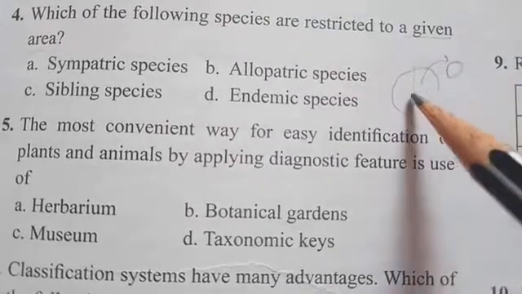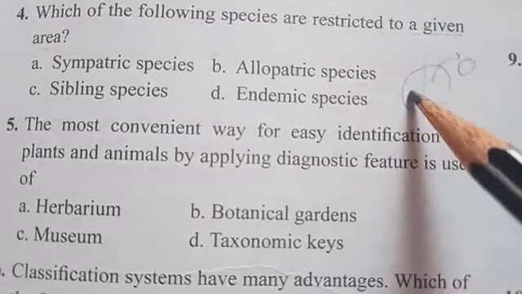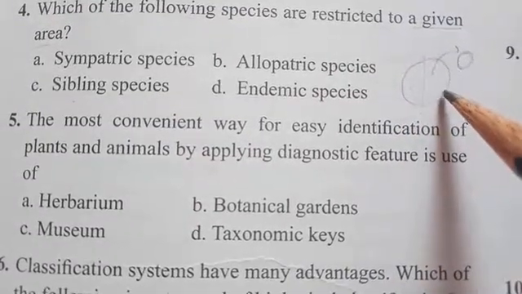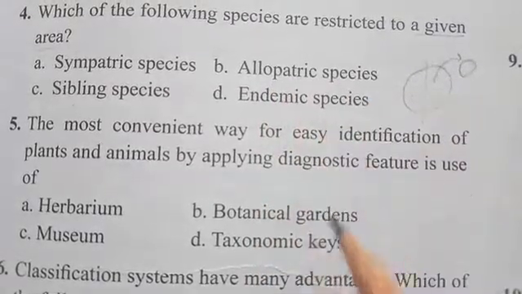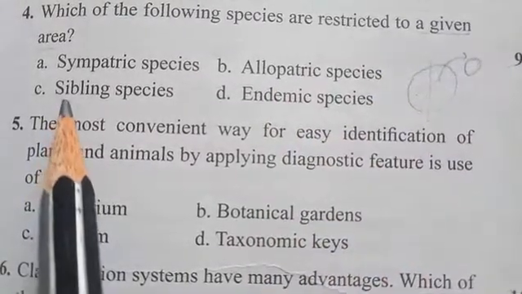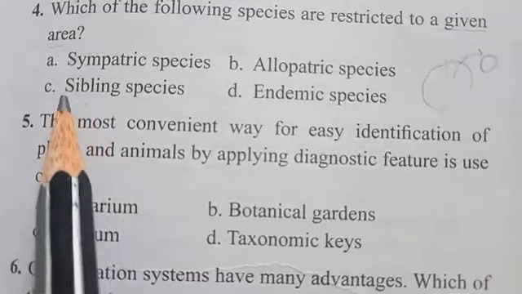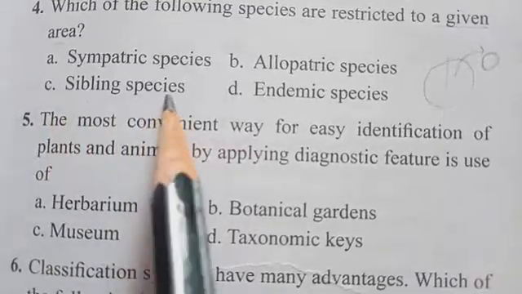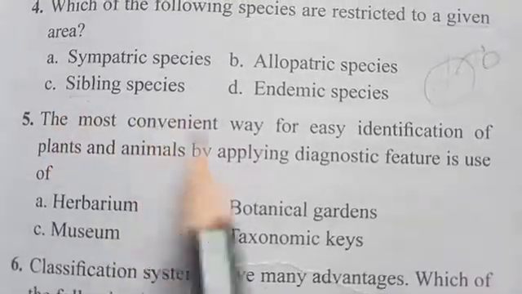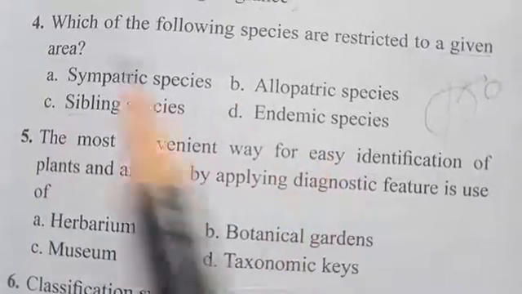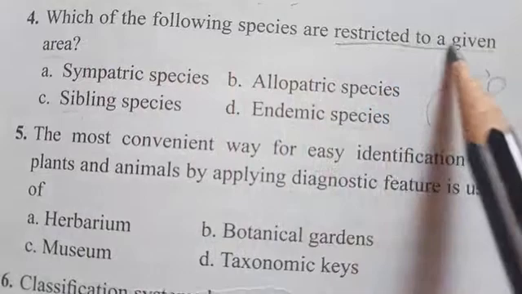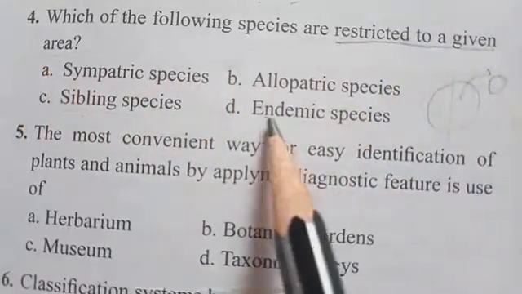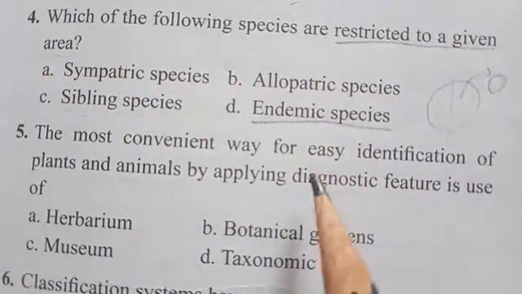Ancestral species is also there, and you can give the example of Darwin's finches. Sibling species are morphologically similar species in the same place. Here they are asking which species is restricted to a given area, and that is what we call endemic.